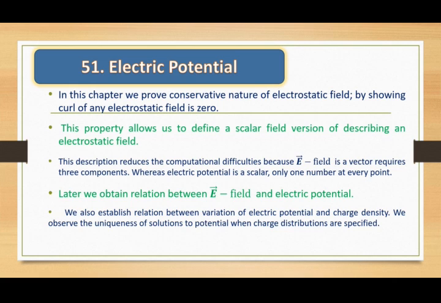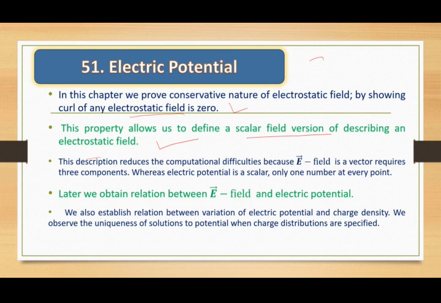In this chapter, we prove the conservative nature of the electrostatic field, that is, the electrostatic field is conservative, by showing the curl of the electrostatic field is zero. There are many methods to show that something is conservative, but here we are going to use this property: curl of the electrostatic field is zero. This property allows us to define a scalar field version of the electrostatic field.